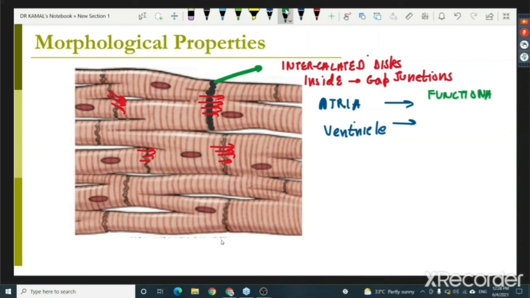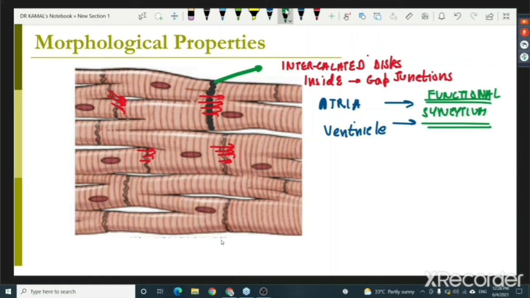It is not syncytium anatomically. Why? Because they have their boundaries. And syncytium anatomically or histologically is a mass of cells with no clear defined boundaries. So cardiac muscle, remember, is a functional syncytium. Why functional? The entire atria contracts together, the entire ventricle contracts together due to the presence of the gap junction, which allow the rapid transmission of ions from one cardiac muscle fiber to another.